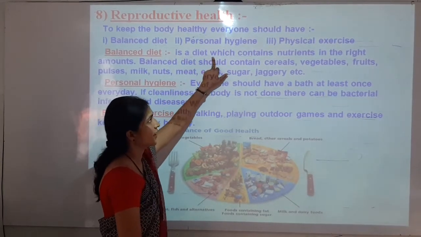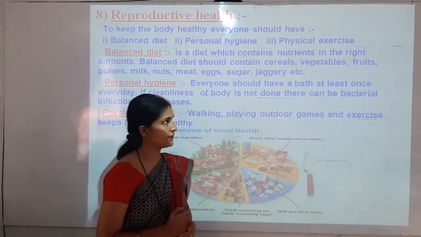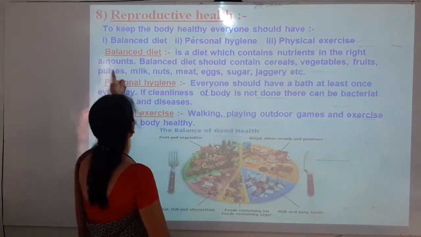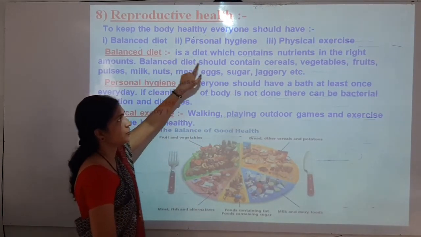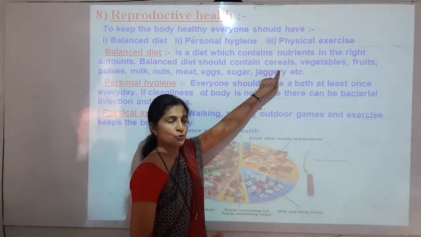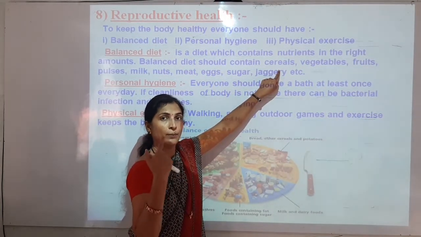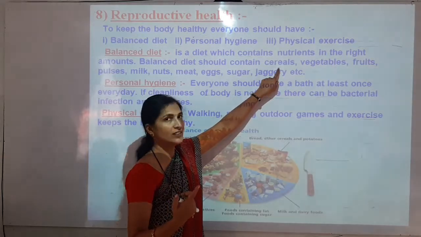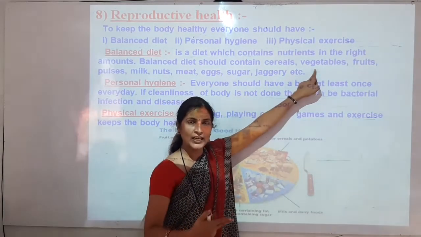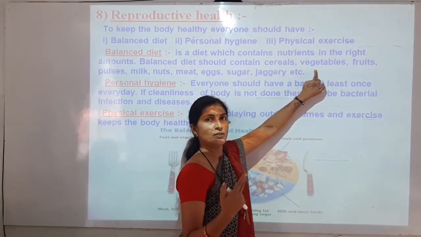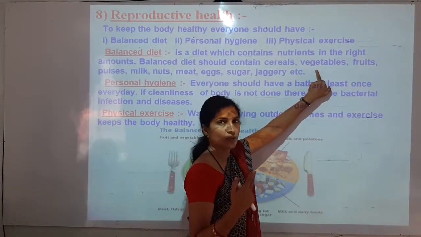A balanced diet is a diet which contains nutrients in the right amount. A balanced diet should contain cereals like jowar, wheat, bajra, maize. Vegetables like spinach, fenugreek, lady finger, then tomato, then potato.